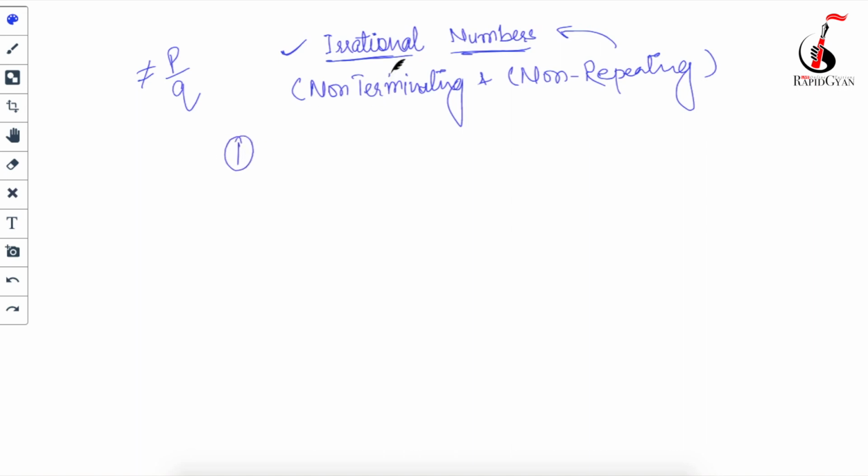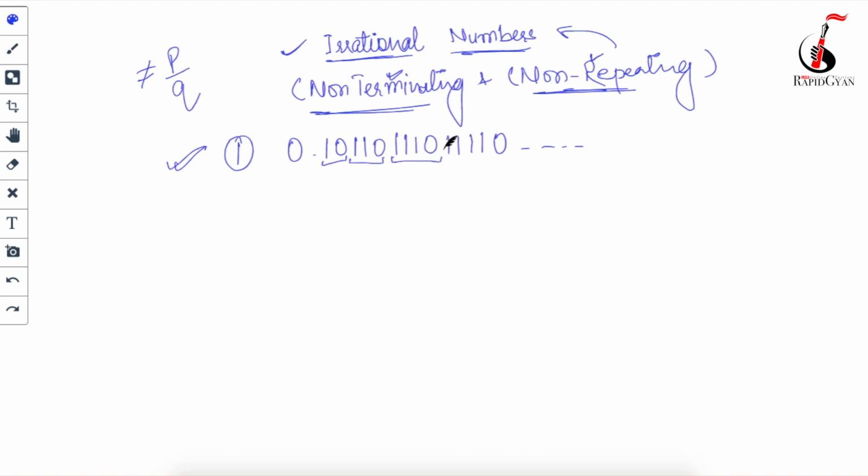As I've told you, it should be non-terminating and non-repeating. So take 0.1011011101111 0 and so on. This is a decimal number, but it's non-terminating, because if you keep writing it, it will go till infinity and never terminate. And it's non-repeating also, because first you have 1 0, after that 2 1s then 0, after that 3 1s then 0, so it's not repeating. Correct?